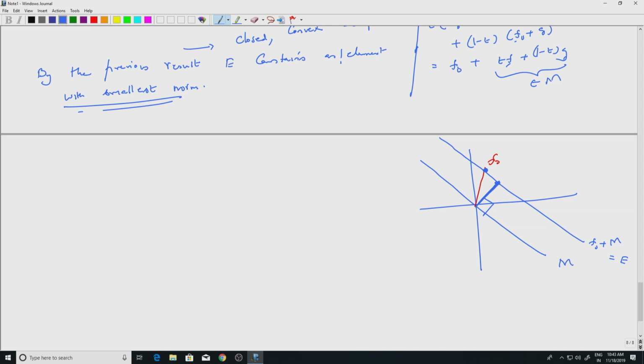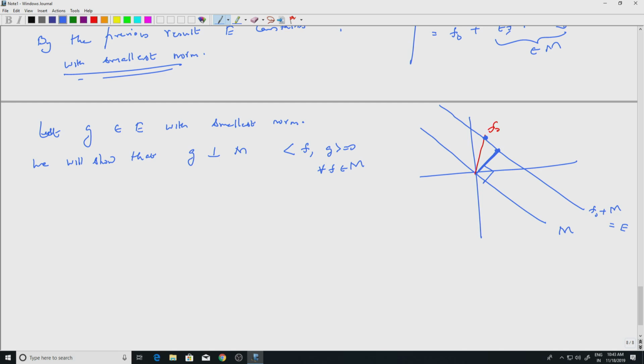So let us call that G. Let G be the element in E with smallest norm. So we will show that G is orthogonal to M, that is, F inner product with G is 0 for every F in M. This is what we want to show. So this follows simply from the fact that it is the smallest norm.